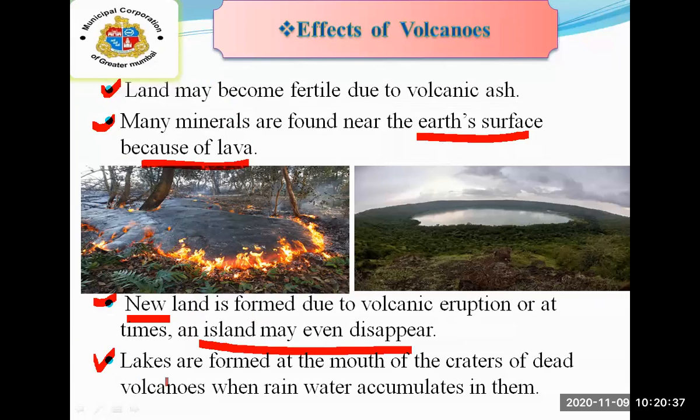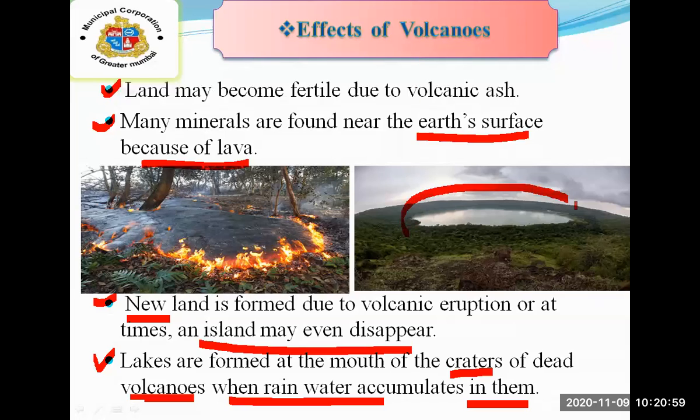Next, lakes are formed at the mouth of craters of dead volcanoes when rainwater accumulates in them. Due to volcanic eruptions, lakes are formed over there at the mouth of the craters. Now, what are craters? Craters means you can see a bowl or a hole in the center of the mountain. It is known as a crater.